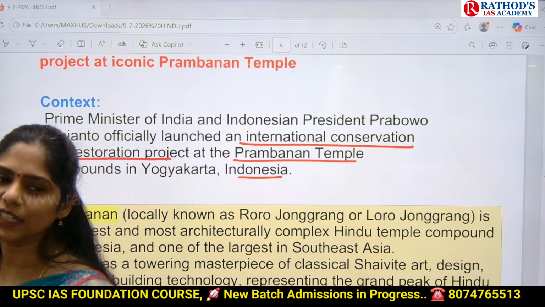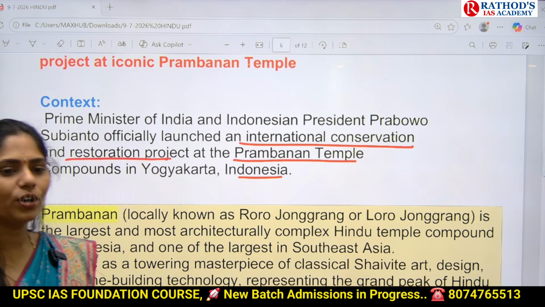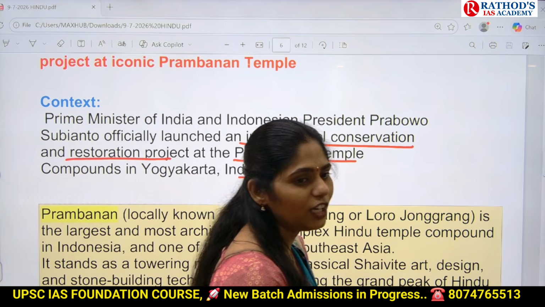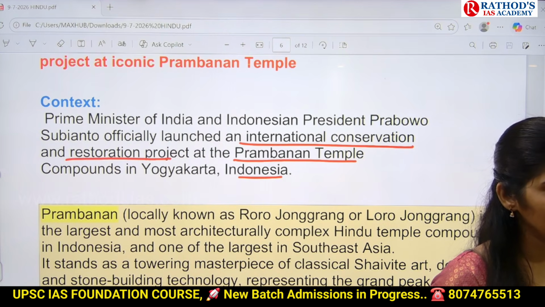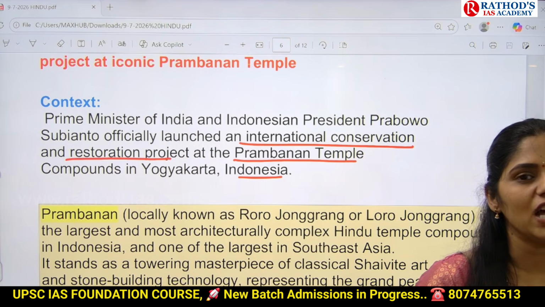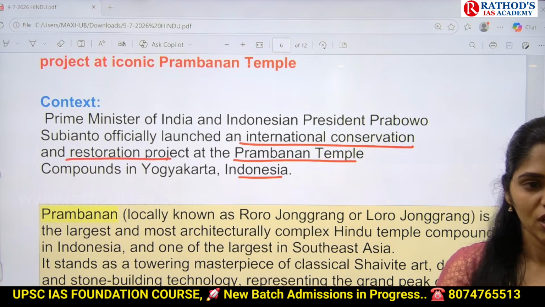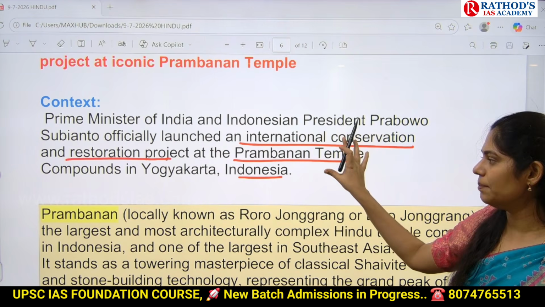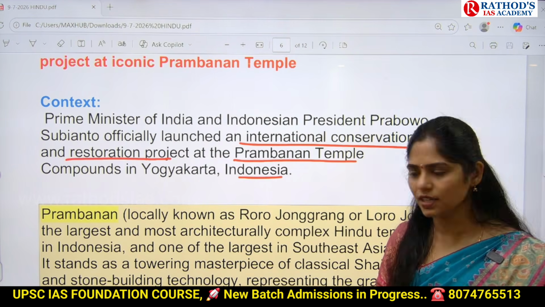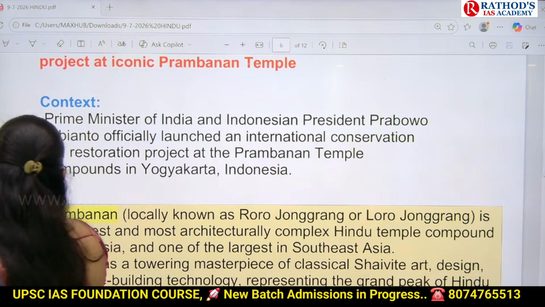Option A, India, Thailand. Option B, India, Cambodia. Option C, India, Indonesia. Option D, India, Nepal. Are you understanding? In that way also UPSC can ask you a simple question. Here you have to remember countries, about this temple, location. Clear? Now let us see some facts.